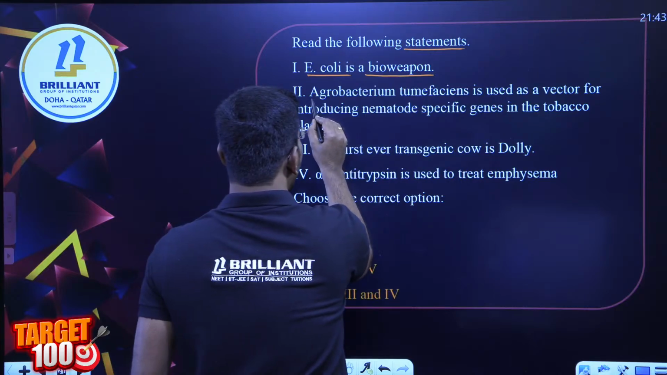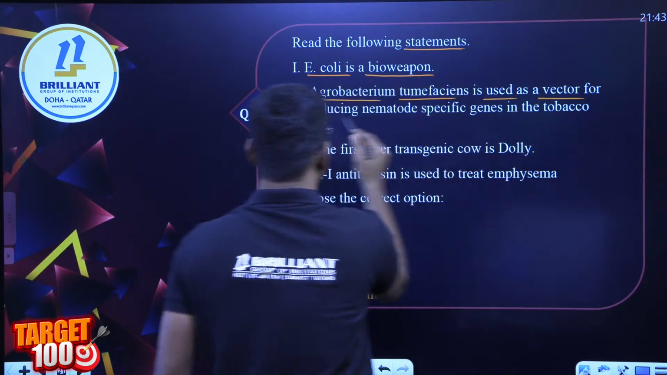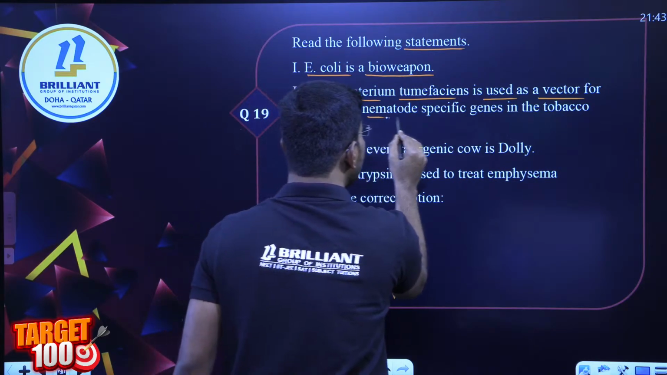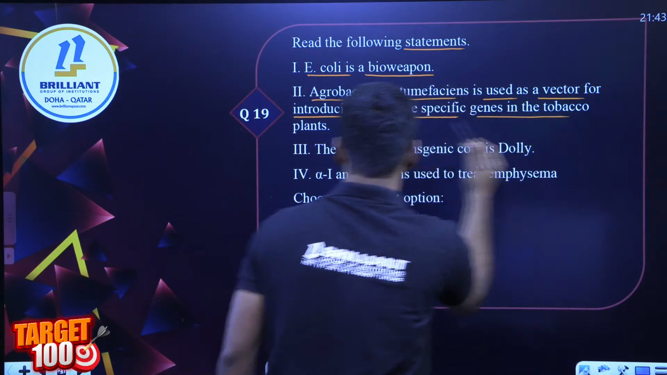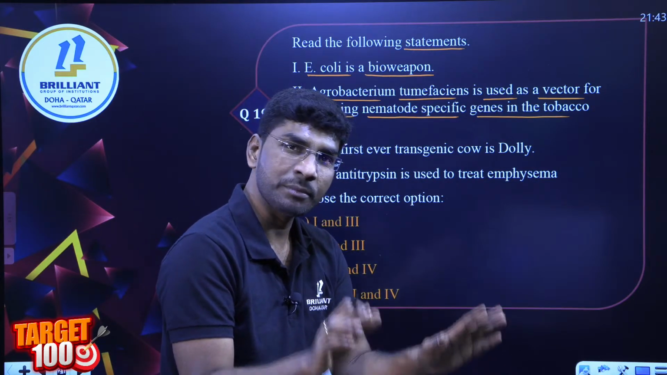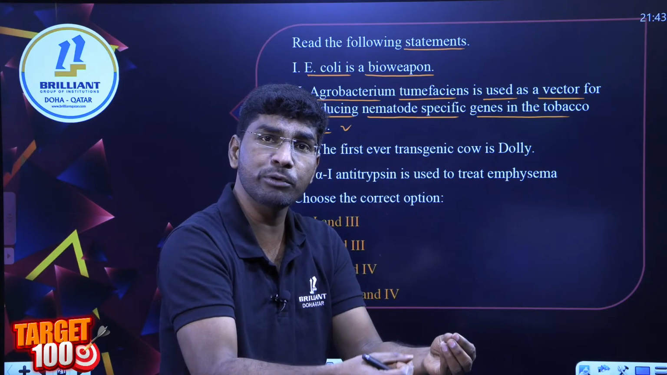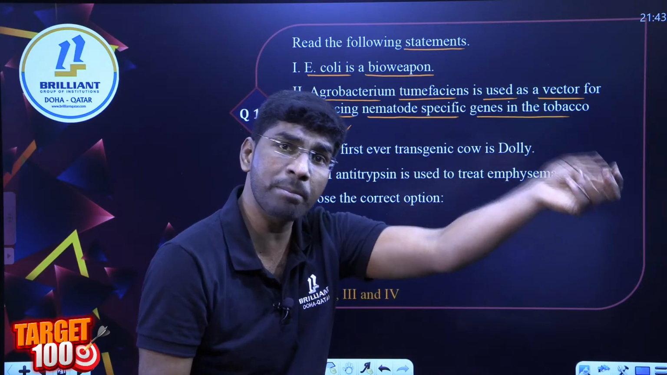Fine. Okay. Agrobacterium tumefaciens is used as a vector for introducing a nematode-specific gene in the tobacco plant. Absolutely correct. Statement B is correct. The second statement is absolutely correct. Agrobacterium tumefaciens plasmid in the plant cell, right?